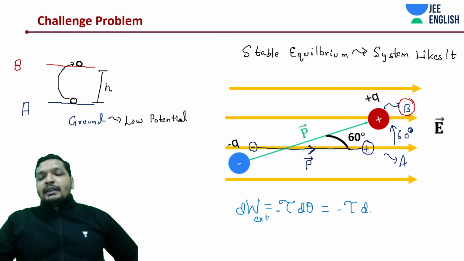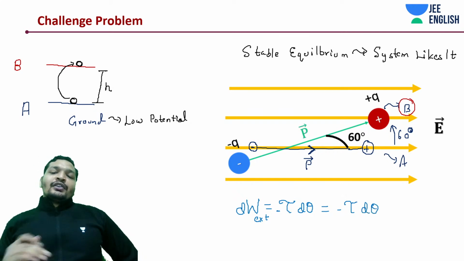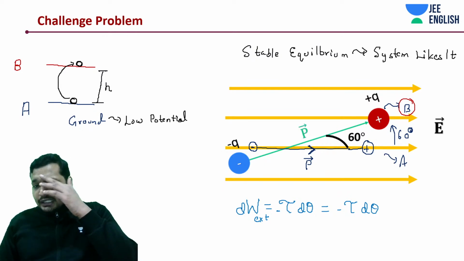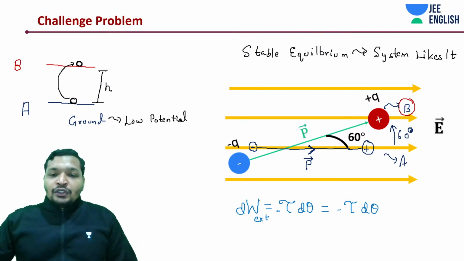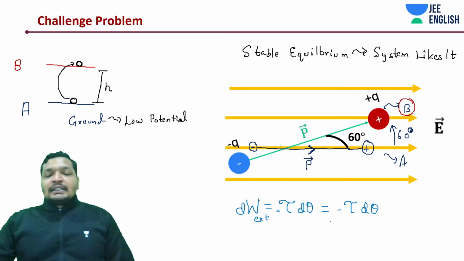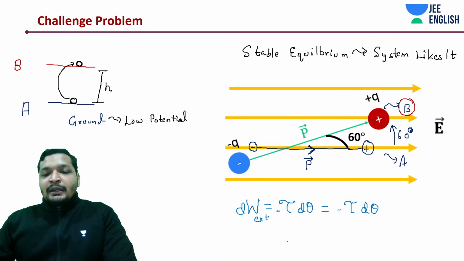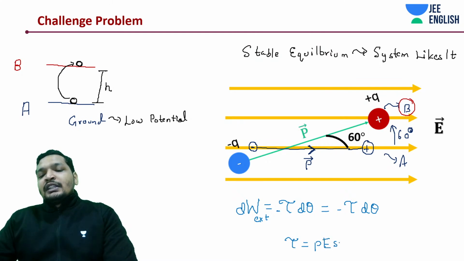Writing it down. Just tau d theta, because your angular rotation is in the opposite direction to that of your d theta. All right. So we need to basically integrate this term as you understood and get the final. Okay, and what is tau? Let me repeat it again. What is tau? P E sine theta. We just derived that. We just understood this point.